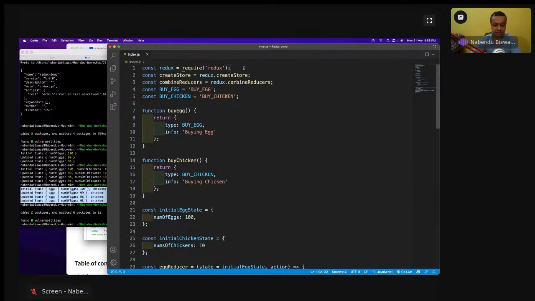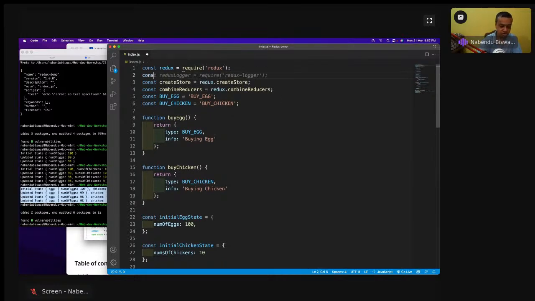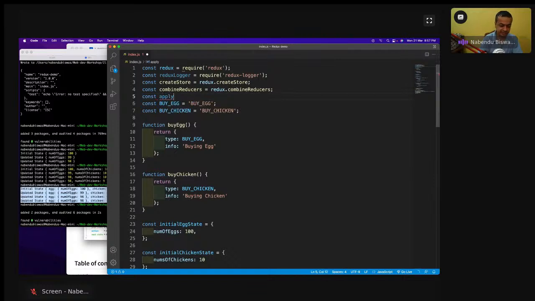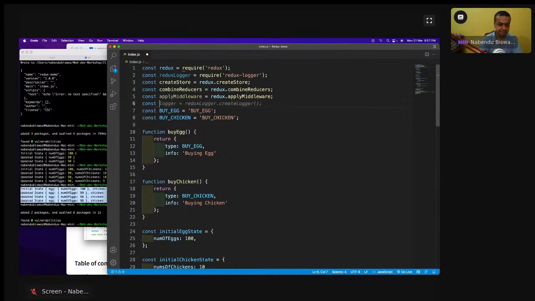We'll come here and do const reduxLogger equal to require redux-logger. And then we have const applyMiddleware equal to redux.applyMiddleware, and const logger equal to reduxLogger.createLogger.